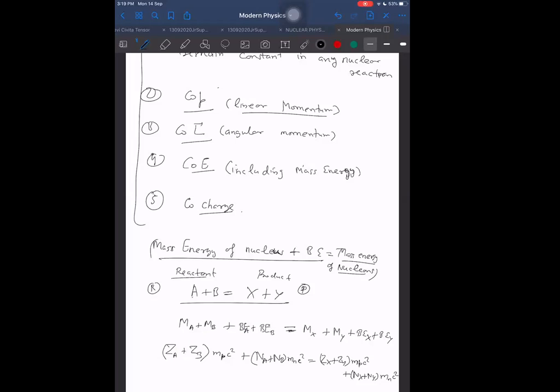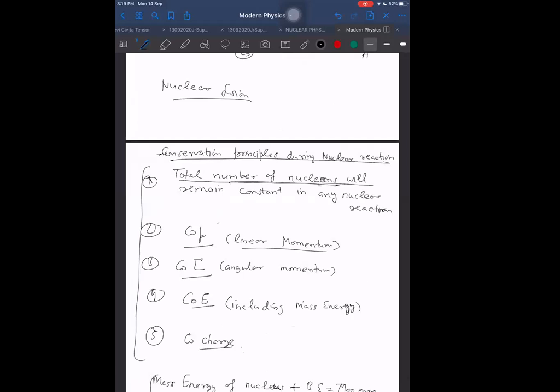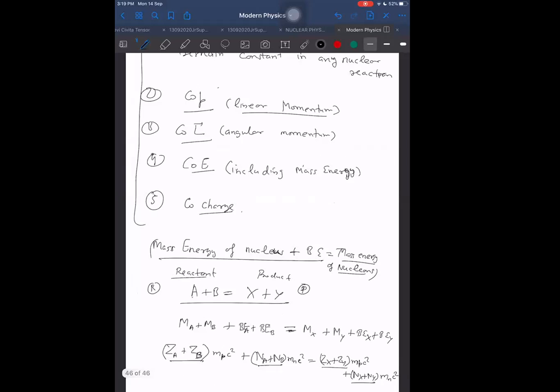But we know one thing, that Zx plus Zy will be equal to Za plus Zb, conservation of charge. And Na plus Nb will be equal to Nx plus Ny because of conservation of nucleons. Total nucleons will also remain same. Right or not? Yes, sir. Therefore, this left hand side and the right hand side are equal.